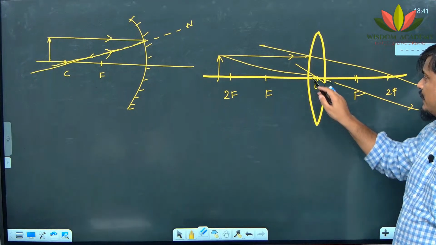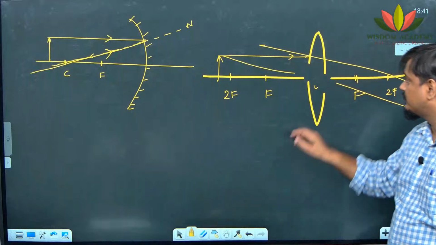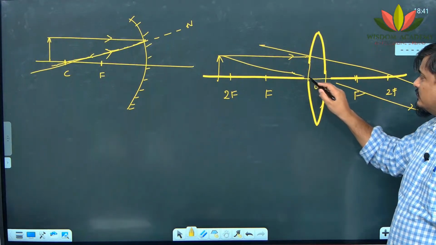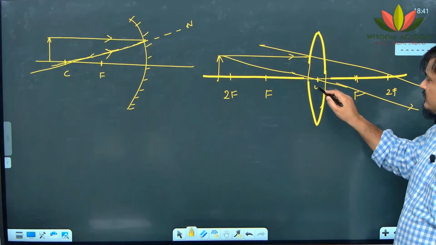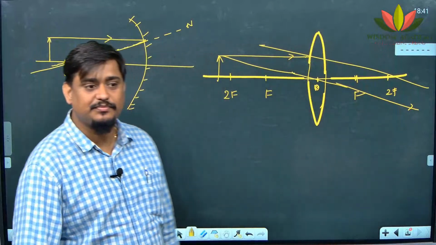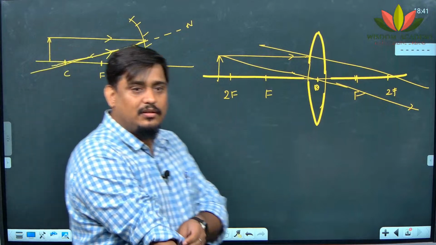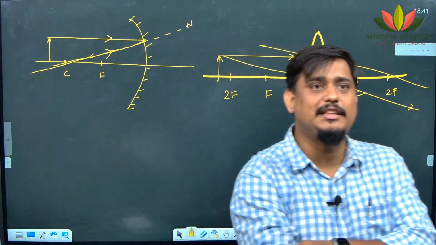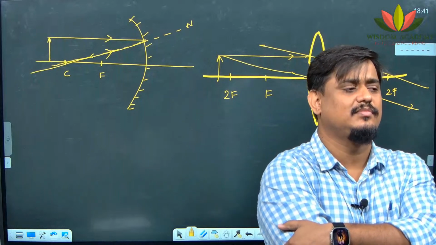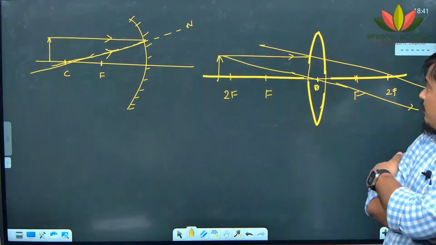Can you tell me? Can anybody throw some light on this? Anybody online? Any idea? Be a little louder, man. Pratish. Sir, the optical center and the center of curvature are on the same line, sir. Why are you saying that?